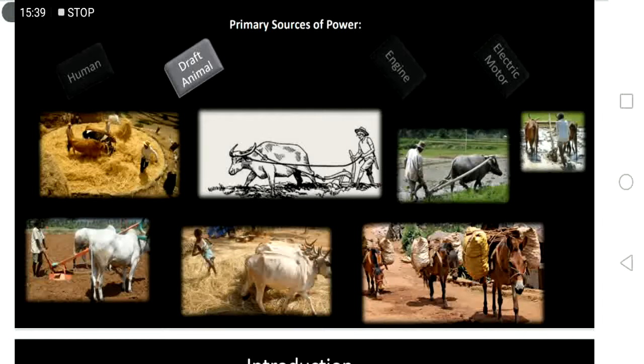However, those two, the human and animals, of course have psychological reactions, and they are bound to their psychology, or they have emotions, or they react to environmental conditions. So it might affect the power output that they can provide. It can increase or decrease depending on the environmental conditions.